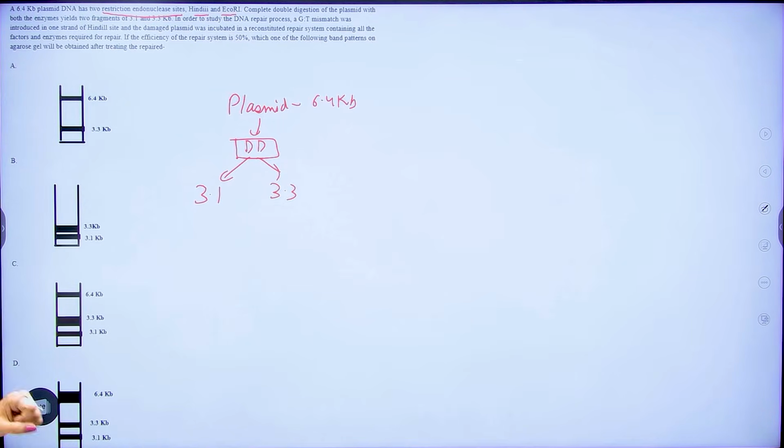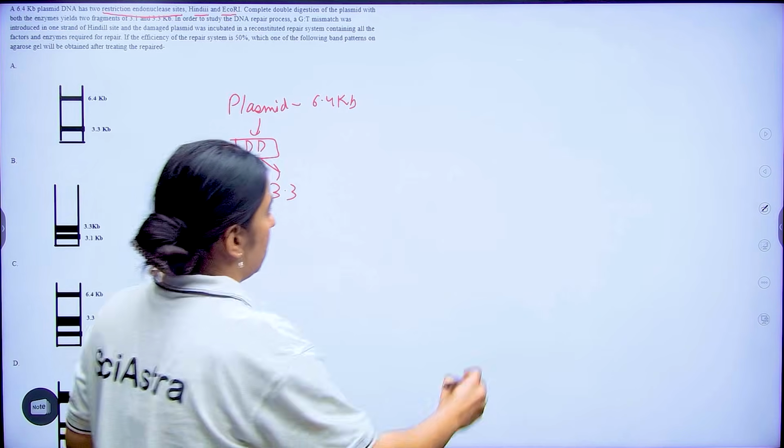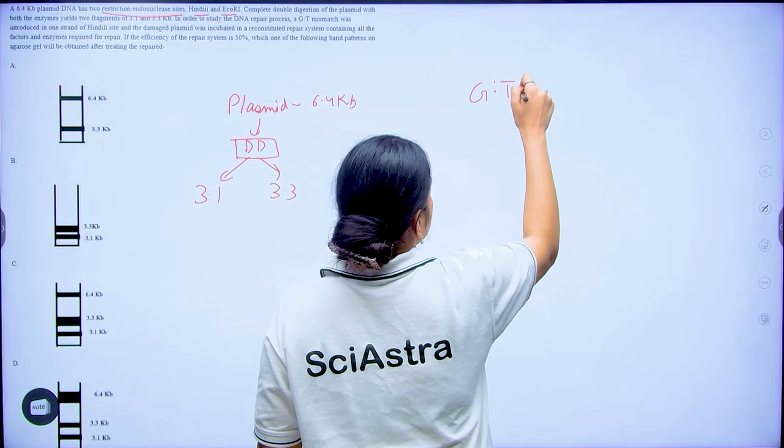Now, what the question says is, in order to study the DNA repair process, a GT mismatch was introduced in one of the HindIII sites and the damaged plasmid was incubated in a reconstituted repair system containing all factors and enzymes required for repair. If the efficiency of the repair system is 50%, which bands of the agarose gel will be obtained after treating the repaired one? Now, the problem is that here you have a GT mismatch, a G and T mismatch.